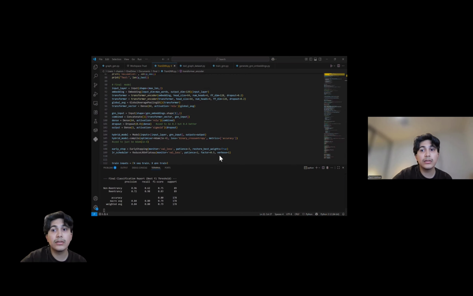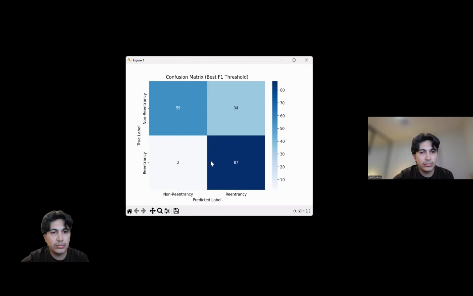This is now the confusion matrix, where we've got the same thing: very low false negatives, a decent amount of false positives, but good detection rates.